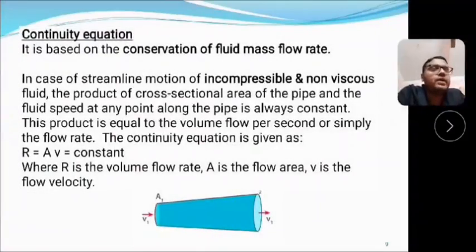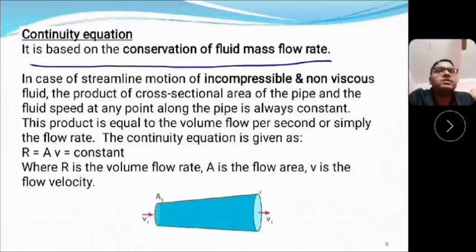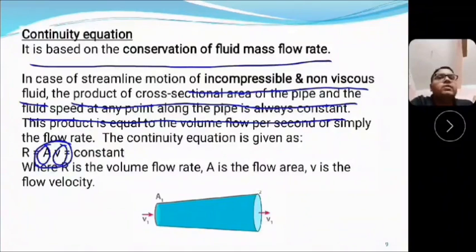Next is the continuity equation. The continuity equation is actually based on the conservation of fluid mass flow rate, which we have just discussed in the previous slide. So, in case of streamline motion of an incompressible non-viscous fluid, the product of the cross-sectional area of the pipe and the fluid speed at any point along the pipe is always constant. So, if the cross-sectional area is A and the velocity is V, then A into V equals constant. This is called the continuity equation. Remember, the fluid must be incompressible and non-viscous.